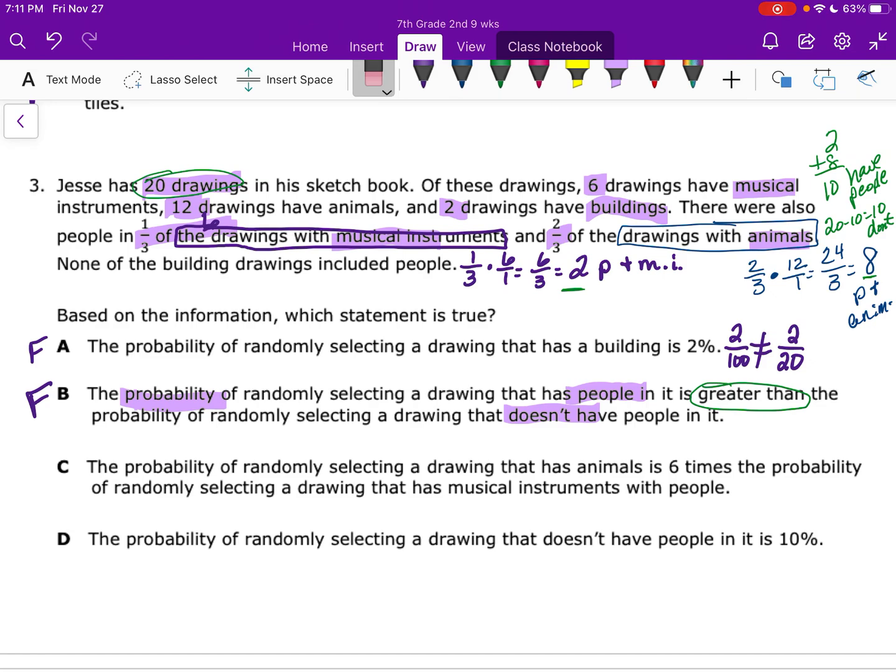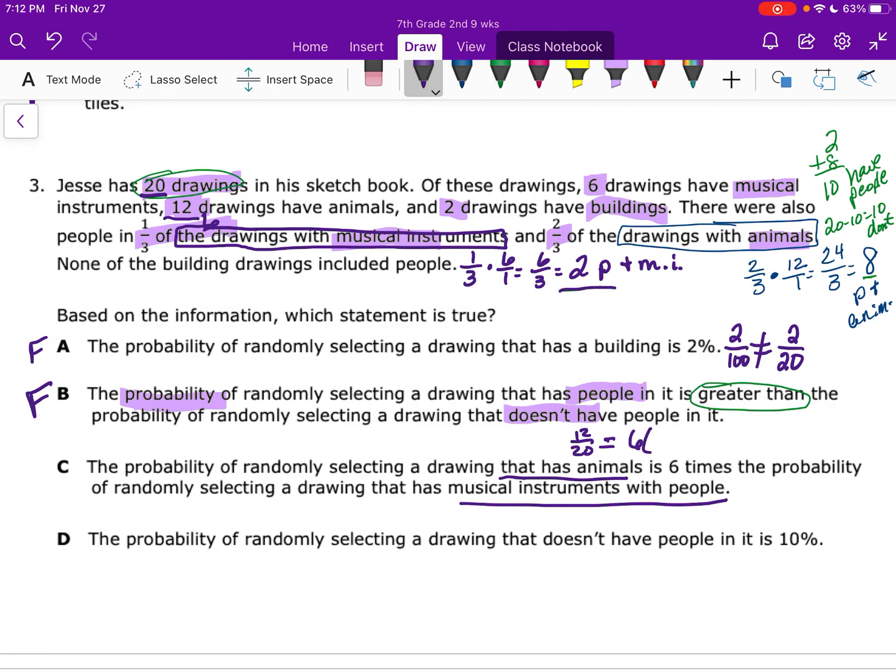Whew, that was a lot of work for that one. That's okay. It wasn't hard work, just a lot of work. All right. The probability of randomly selecting a drawing that has animals in it is 6 times the probability of randomly selecting a drawing that has musical instruments with people. So we have to figure out the probability of selecting something that has animals in it. There's 12 animals out of how many? Out of 20. So 12 out of 20. And it says it is 6 times the probability of randomly selecting musical instruments with people.